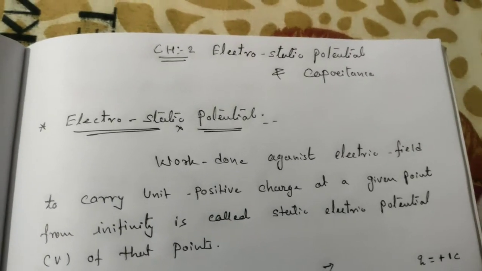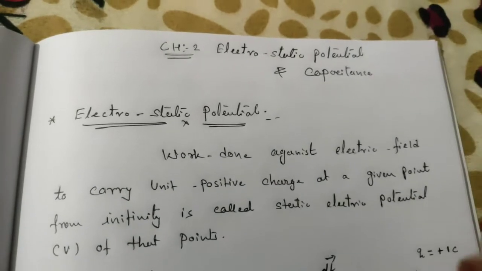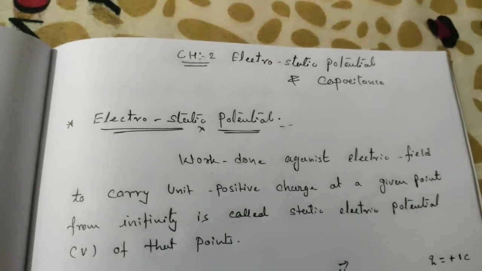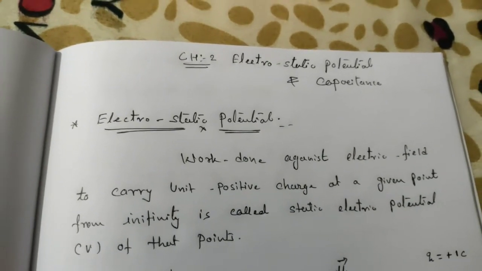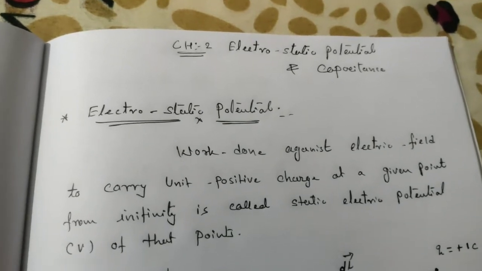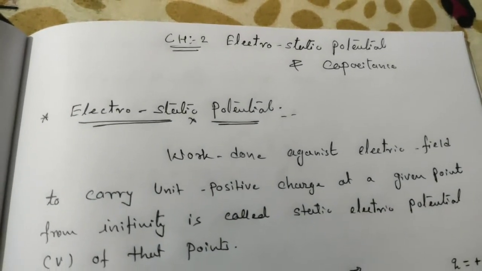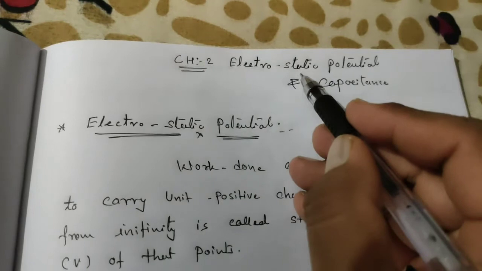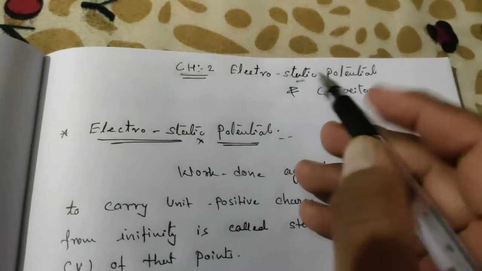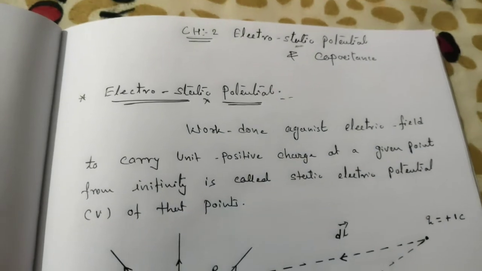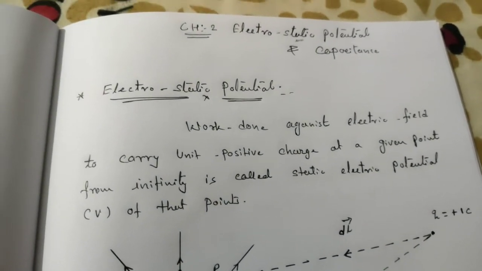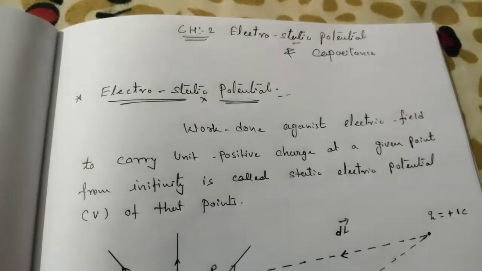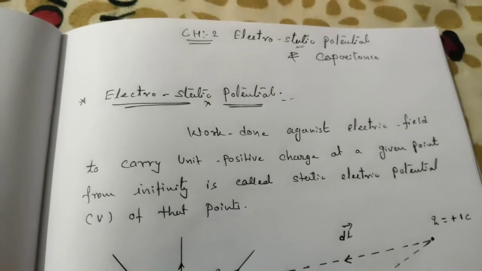Today we are going to see chapter number 2. The name of chapter number 2 is electrostatic potential and capacitance. This chapter is basically divided into two parts. The first part is electrostatic potential and the second part is based on capacitors. Static means still; we are going to work on the static part only, which means here also charges are at rest. Remember, in this chapter also charges are at rest, and on that rest position what type of effect is produced.